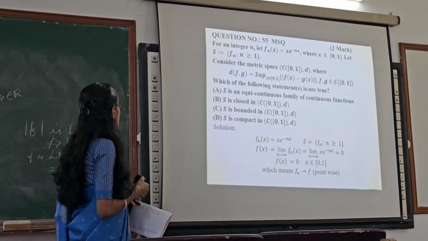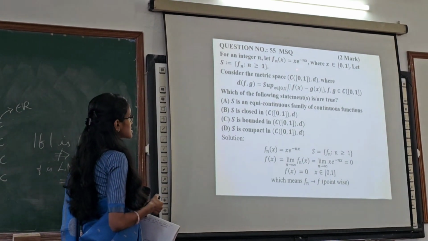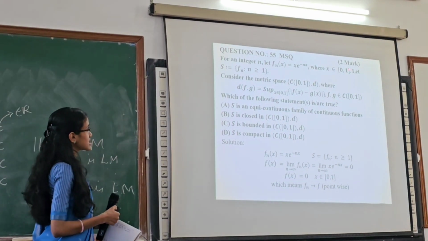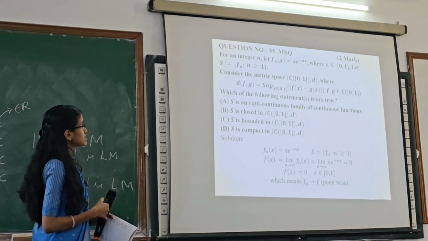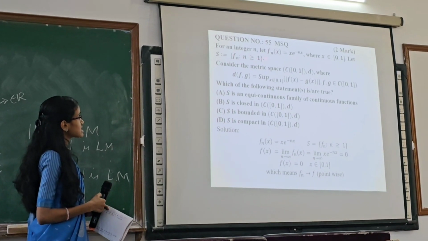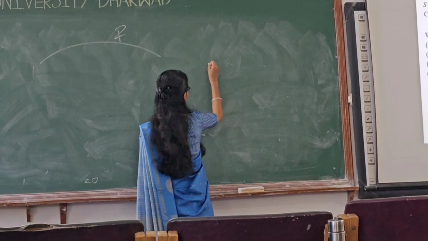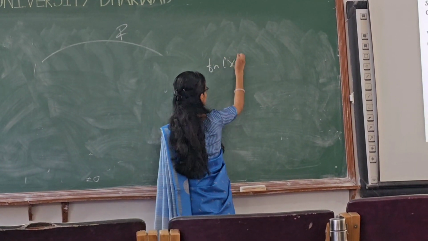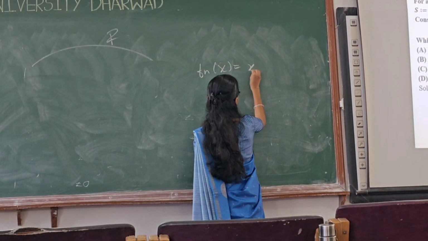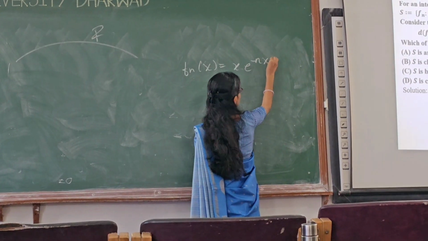The first part is: for an integer n, fn of x is equal to x into e power minus nx, where x belongs to [0, 1]. Let S be equal to {fn : n is greater than or equal to 1}. This is the first part of the question. Let us take down that. So fn of x is equal to x into e power minus nx, right?